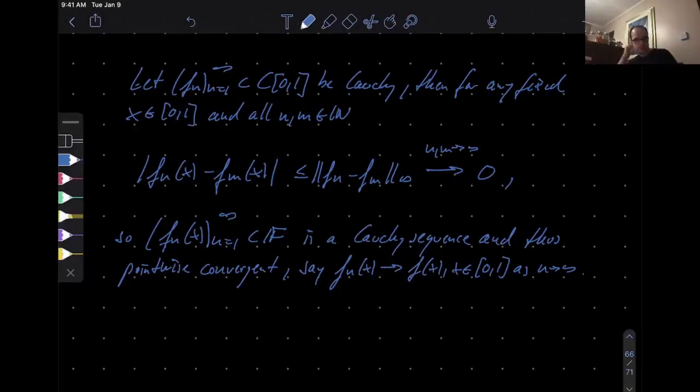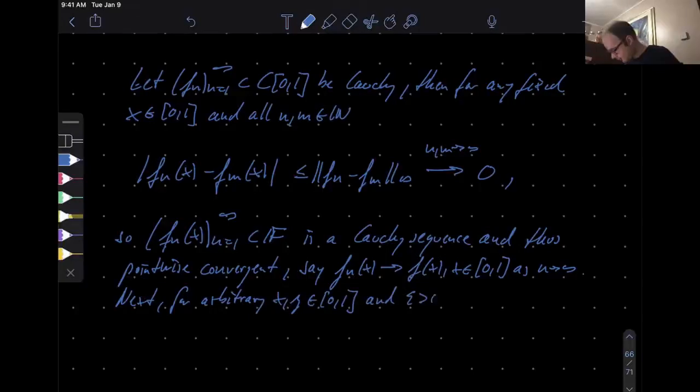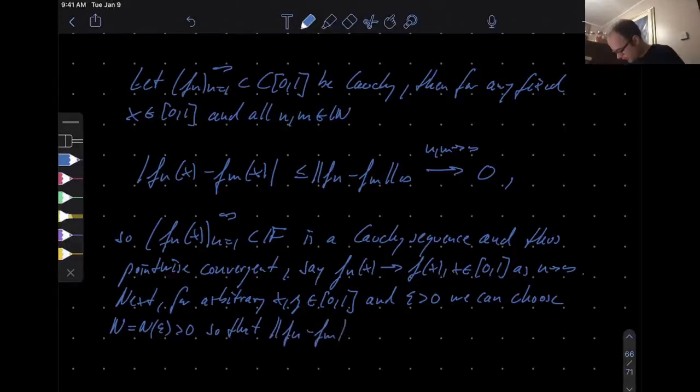Okay, so this will be our limit candidate. Now we will show that it does everything that we want from it. So next, for arbitrary x, y in [0, 1], let's write down what it means to have a Cauchy sequence. For arbitrary epsilon, we can choose capital N so that the norm of Fn minus Fm is small.